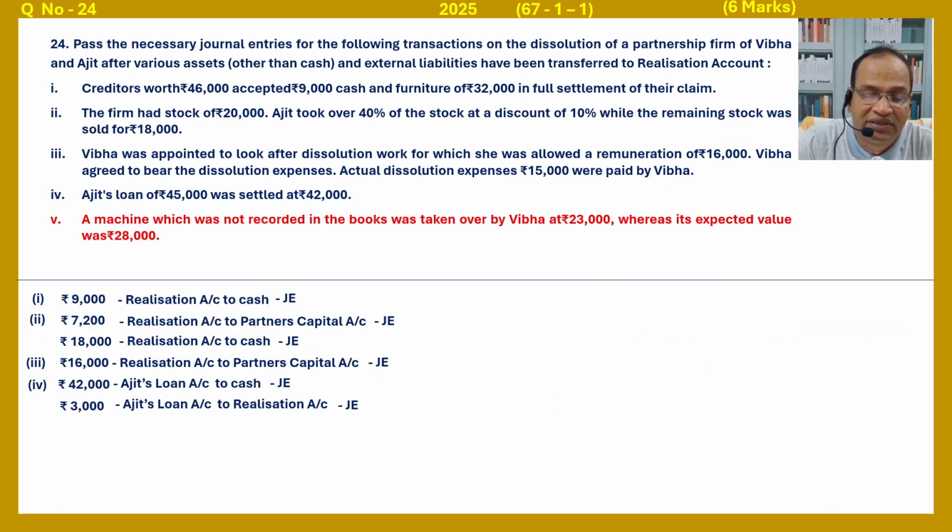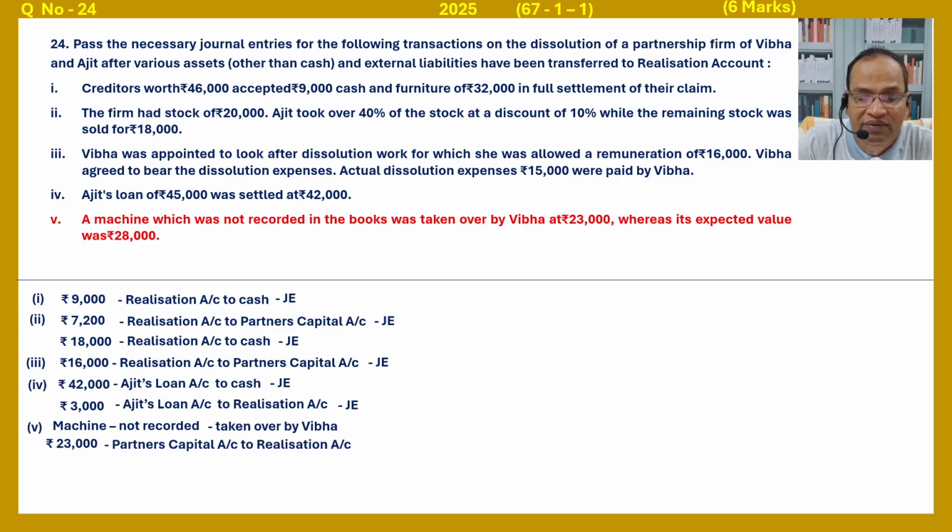Next, a machine which was not recorded in books was taken over by Bibha for 23,000, whereas its expected value was rupees 28,000. In dissolution, expected value is not important. So the amount not recorded is also transferred to realization account and partner's capital account. An unrecorded machine taken over by Bibha for rupees 23,000. That is partner's capital account debited to realization account, journal entry. Next, expected value is not relevant.